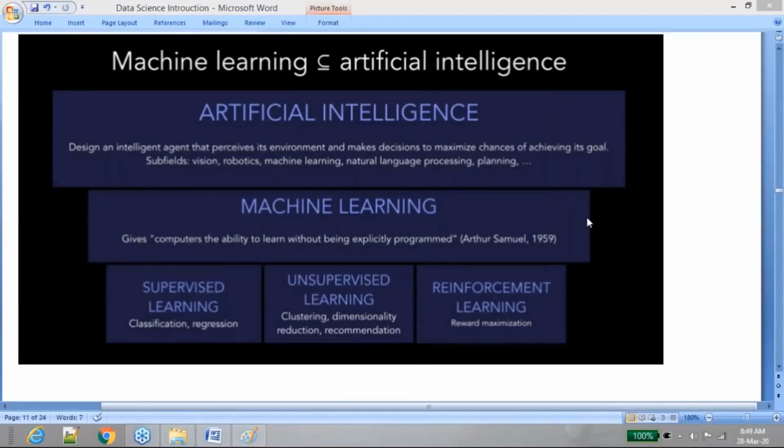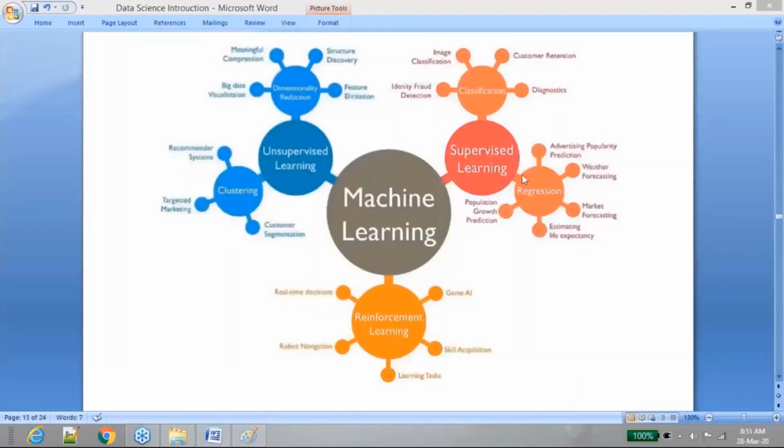So let me take an example for supervised learning and unsupervised learning. Basically, supervised learning itself is again categorized majorly into two types of problem statements overall: a regression kind of problem and a classification kind of problem.